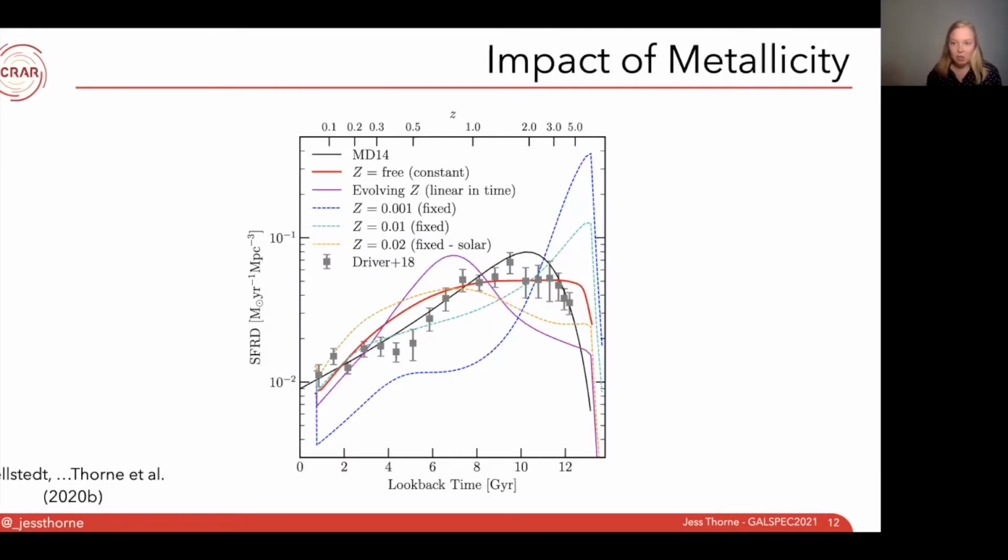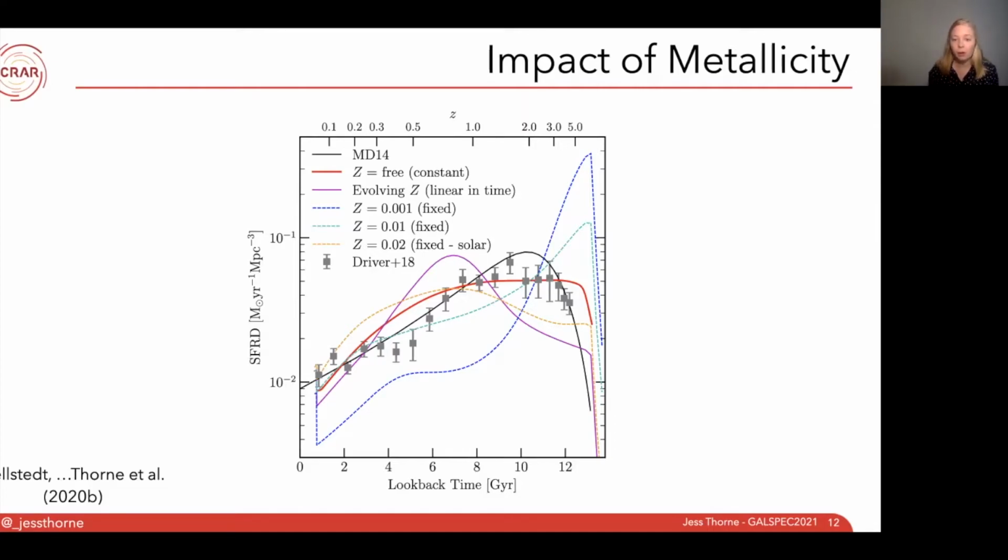Recent work by Bellstedt et al. has shown that by assuming something physical yet simple, we can recover the cosmic star formation history of galaxies. This plot shows what I showed before, the cosmic star formation history. The Madau and Dickinson line is shown in black here, with various different assumptions about metallicity in the various colors. By using a sample of 7,000 low redshift galaxies from GAMA and fitting them with ProSpect and just altering their metallicity histories, we can recover a wealth of different cosmic star formation histories.